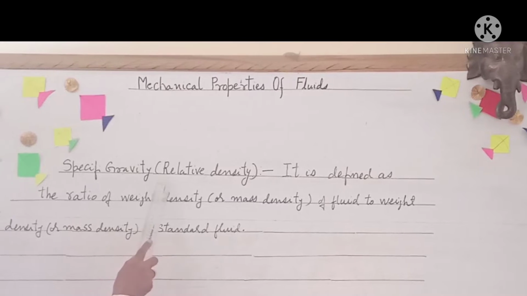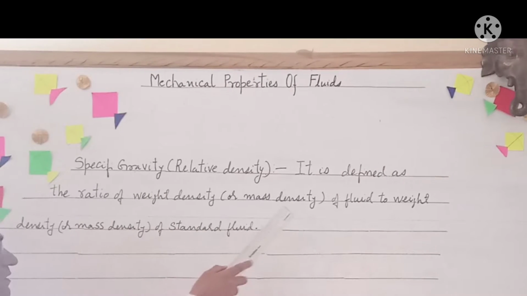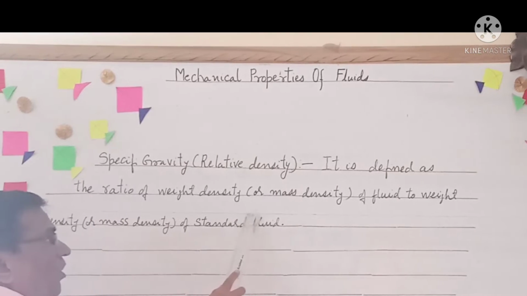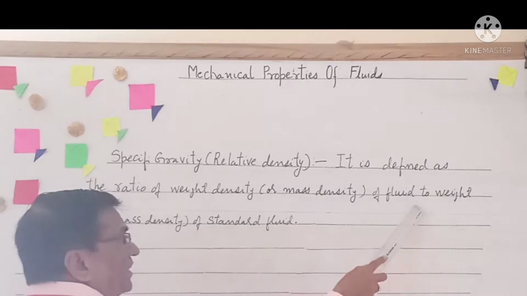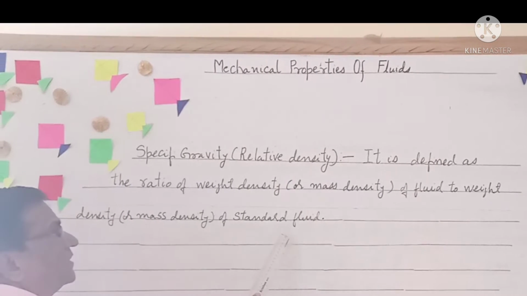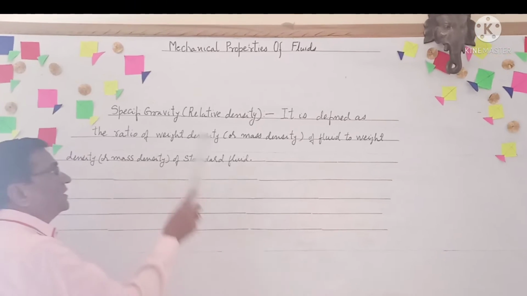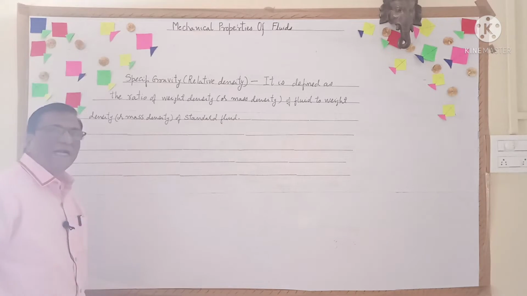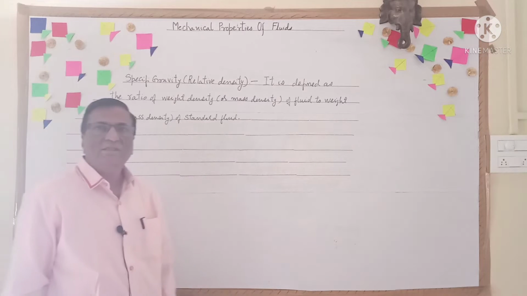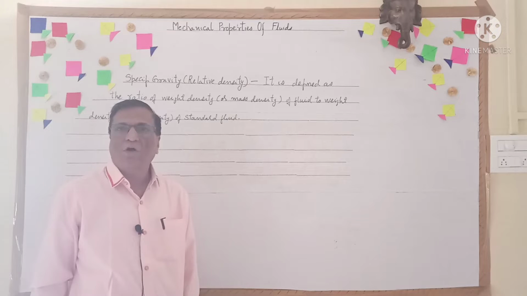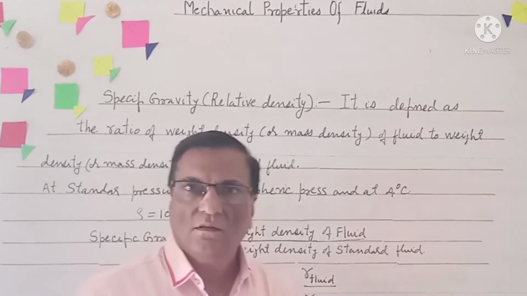Specific gravity is also known as relative density. It is defined as the ratio of weight density or mass density of the fluid to the weight density or mass density of standard fluid. It is known as relative density because it is compared with standard fluid, and generally the standard fluid is taken as water at normal pressure and 4 degrees Celsius.